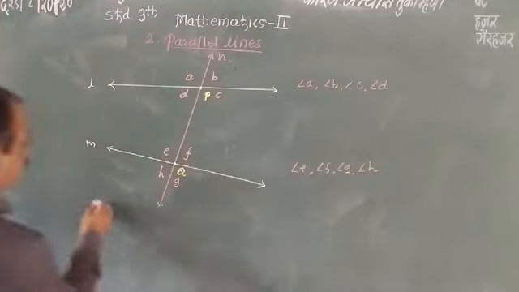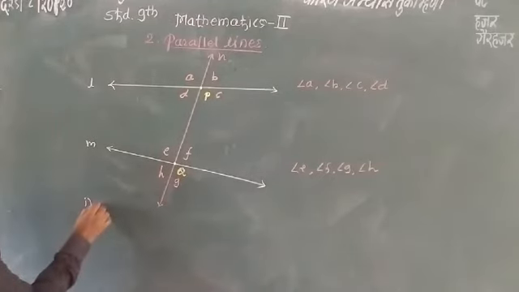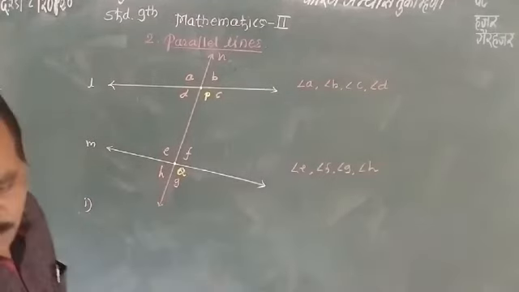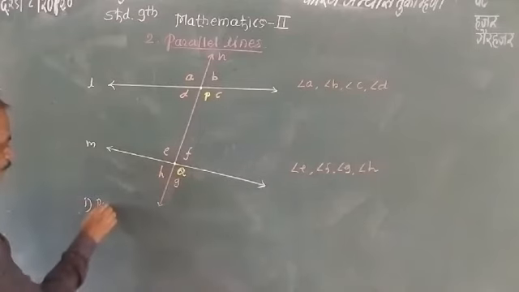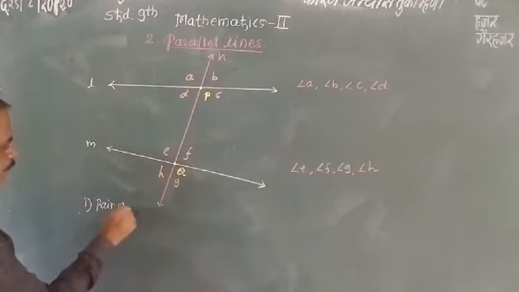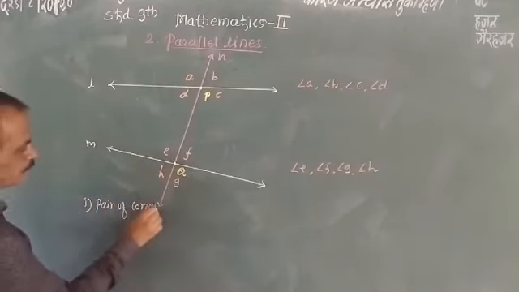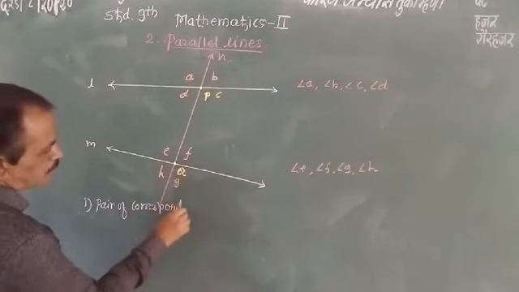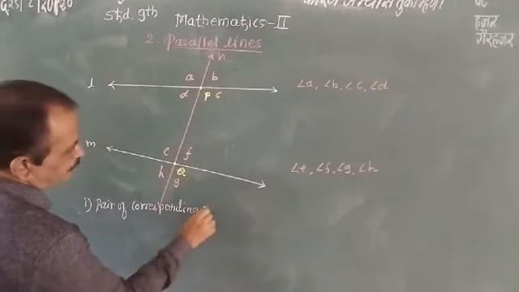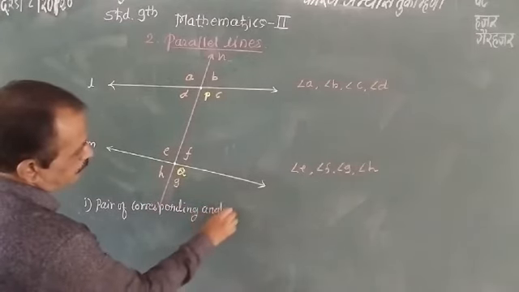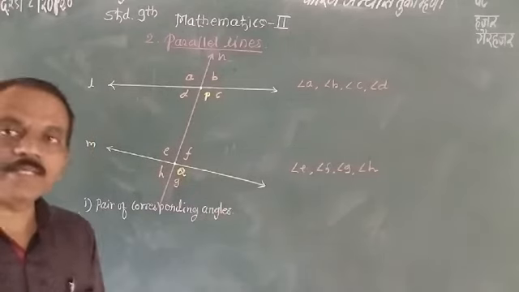First, pairs of corresponding angles. Which are the corresponding angles?